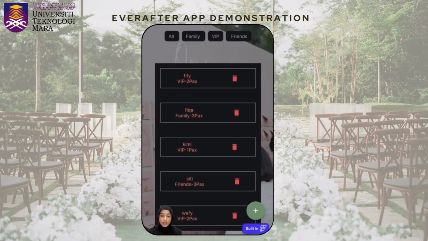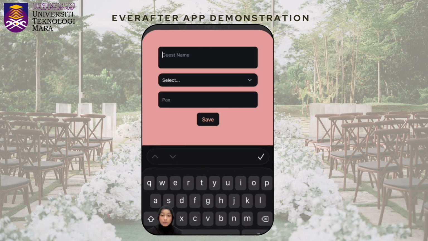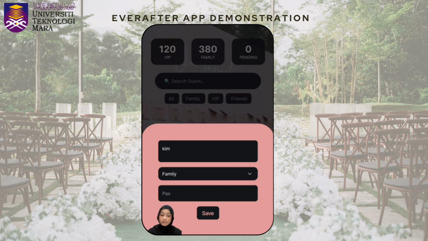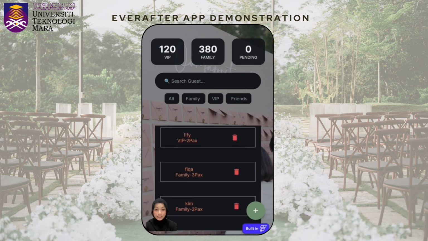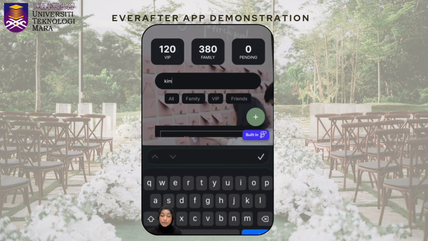To add a new guest, users can click the Add button at the bottom of the page. They will then fill in guest name, guest category, and number of bags. After completing the information, they simply click Save. The guest data will automatically appear in the guest list. Users can also update guest information whenever necessary to ensure the attendance count remains accurate throughout the wedding planning process. The search bar allows users to quickly search for a specific guest by name.